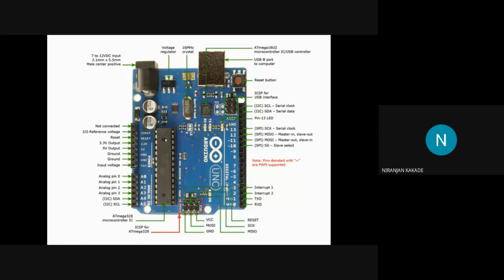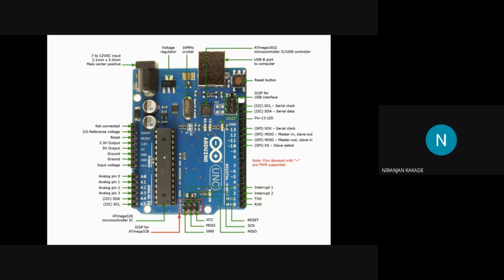Whenever you are about to deploy your code on Arduino, you can simply remove this chip, which is the Atmega 328 chip, and prepare your own PCB and run it over there.